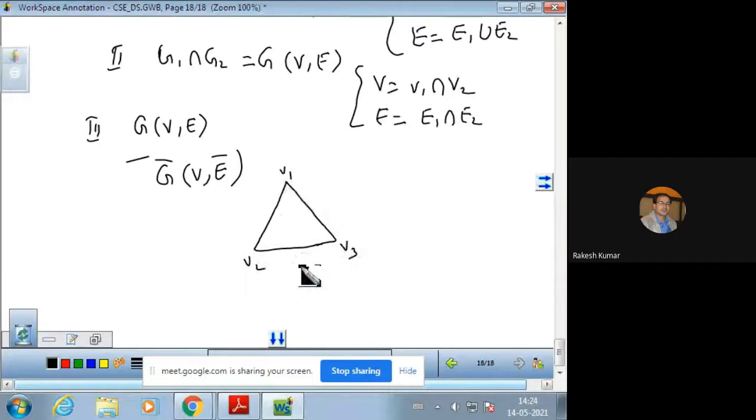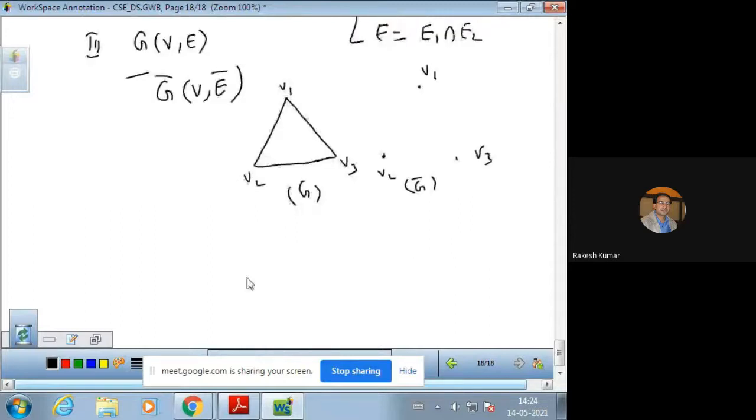This is the graph G, and we can find its complement. The vertices that are joined in G should not be joined in G bar. This is the meaning of complement. So this is V1, V2, V3. Now these are isolated vertices. All the vertices are isolated in the complement of the graph, or this is a null graph.